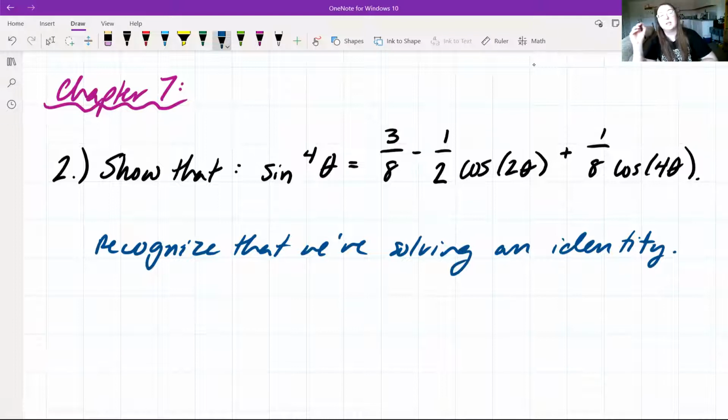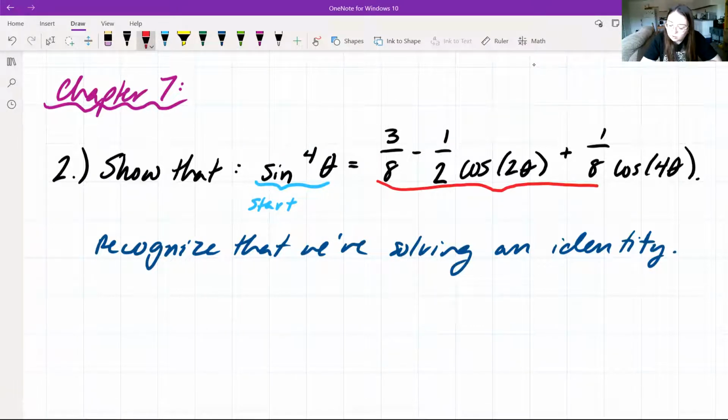And remember, when we're solving an identity, we want to pick a side to start, and our other side will be our goal. Normally, we pick the messier side to start and the simple side to be where we end up. In this case, our messy side is so messy that it's easier to start on the simple side. So we're going to start at sine to the power of 4 theta, and our goal is going to be 3/8 minus 1/2 cosine of 2 theta plus 1/8 cosine of 4 theta.